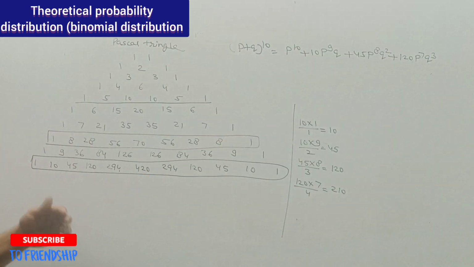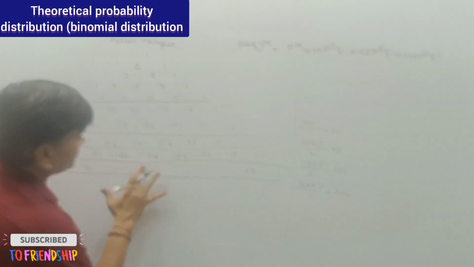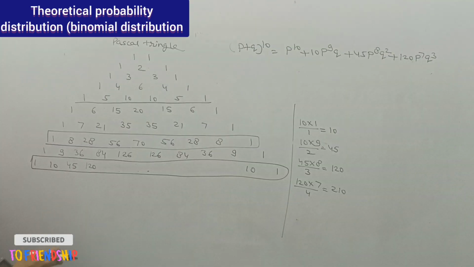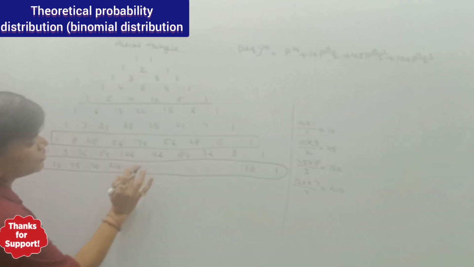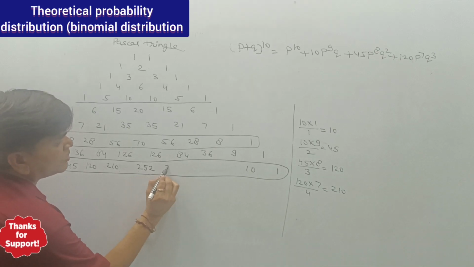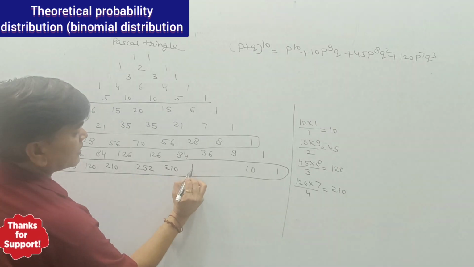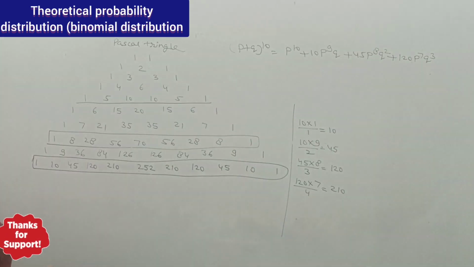Then 84 plus 126 is 210, 252, 210, then 120, then 45. Okay, no problem at all.